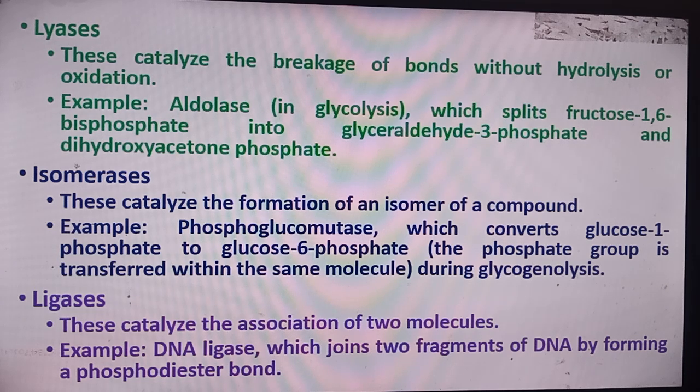Example, phosphoglucomutase, which converts glucose 1 phosphate to the glucose 6 phosphate. The phosphate group is transferred within the same molecule during glycogenesis. Ligase. These catalyze the association of the two molecules. Example, DNA ligase, which joins two fragments of DNA by forming a phosphodiester bond.